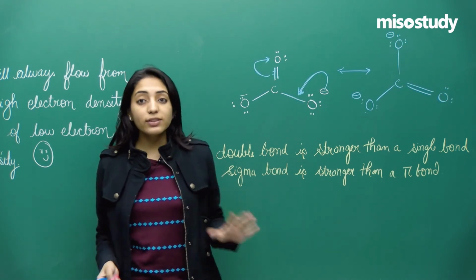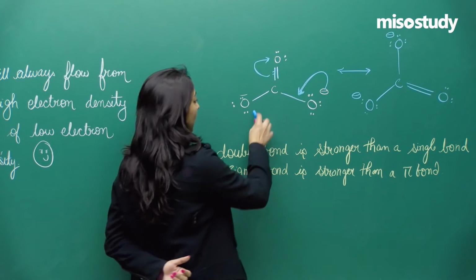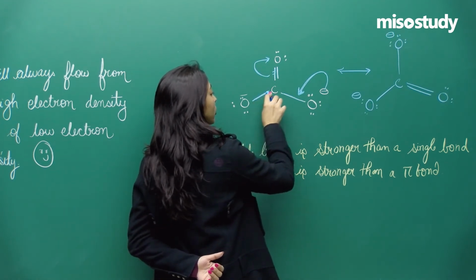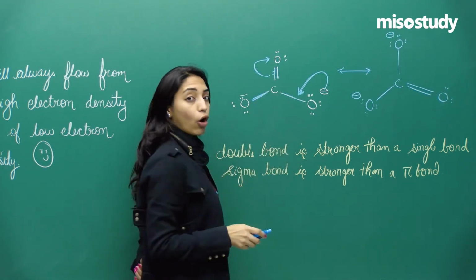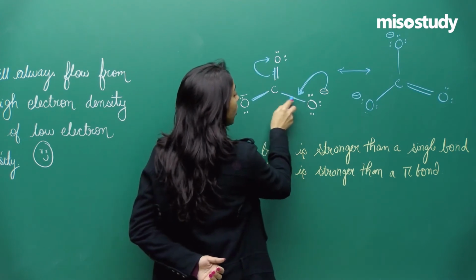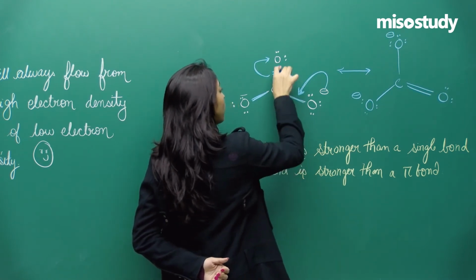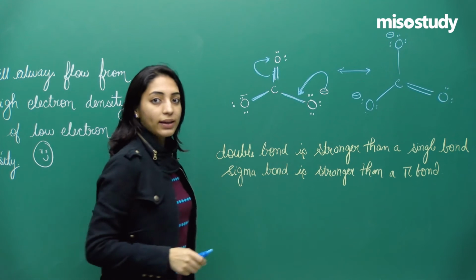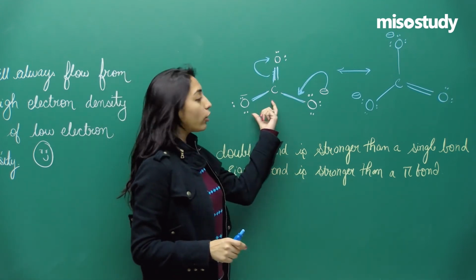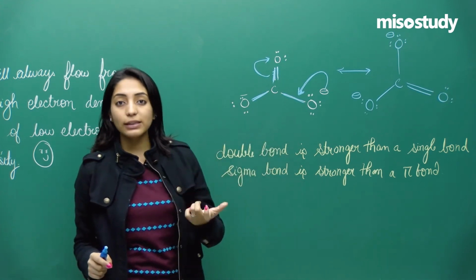Okay, so when you go to the lab and measure this CO bond, it should be a longer bond. This also should be a longer bond, and this should be a shorter bond because it is a double bond, right? So the bond length of this bond should be that of a CO single bond.